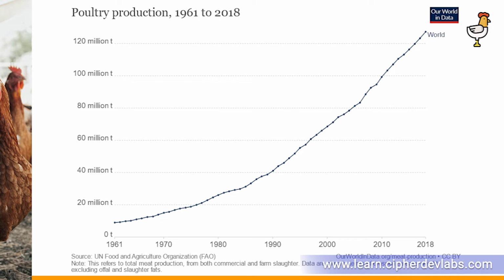The world production of poultry from 8.95 million tons in 1961 to 127.31 million metric tons in 2018.